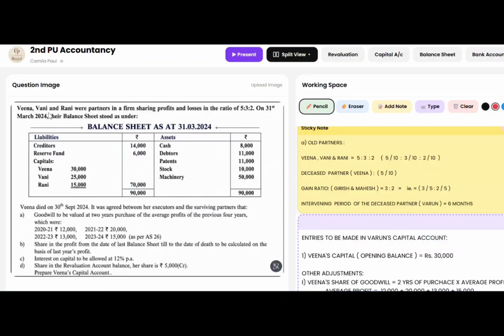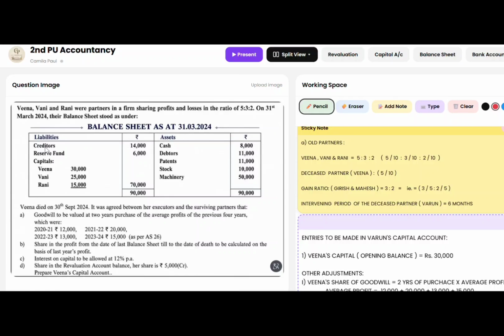Veena, Vani, and Rani were partners in a firm sharing profits and losses in the ratio of 5 is to 3 is to 2. On 31st March 2024, their balance sheet stood as under. Now here we have the balance sheet.